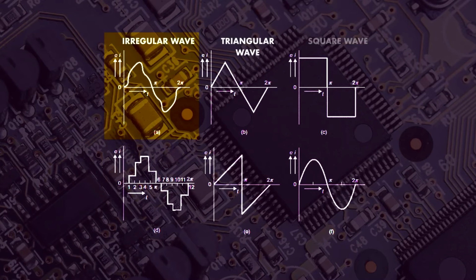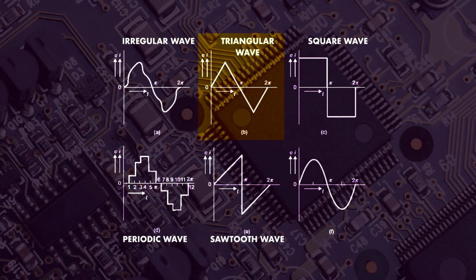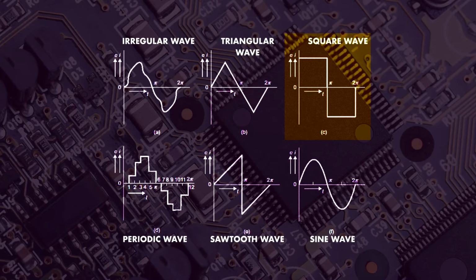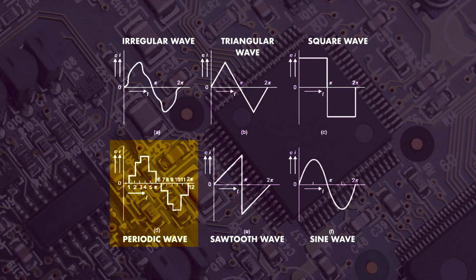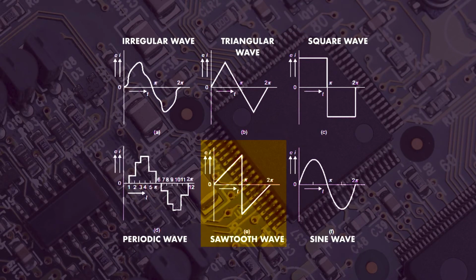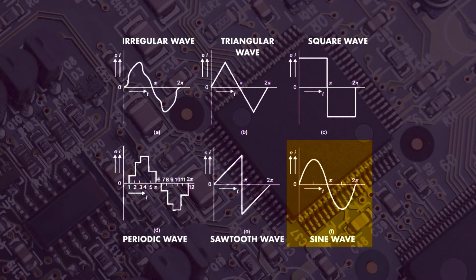Figure A shows the irregular wave, figure B shows the triangular wave, figure C shows the square wave, figure D shows the periodic wave, figure E shows the sawtooth wave and figure F shows the sine wave. So here you can see all the quantities are changing with respect to time and this magnitude may be the voltage or it may be the current.